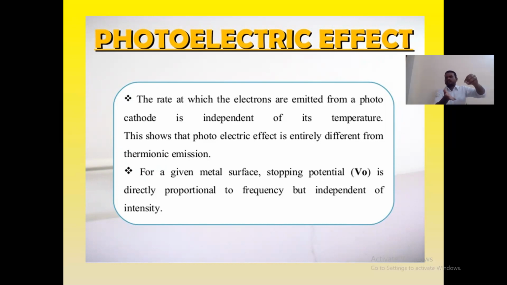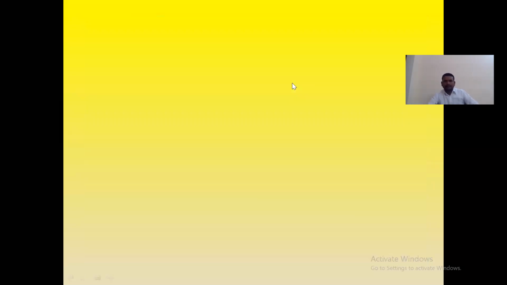That's why the stopping potential does not depend upon the intensity. If you increase the frequency of the incident photon, you will get a different stopping potential. The stopping potential also depends upon the type of the material.